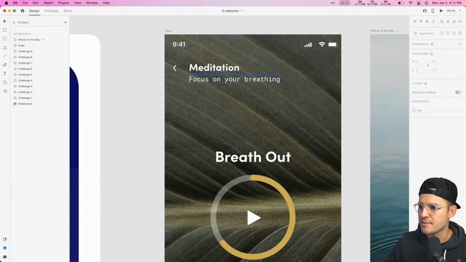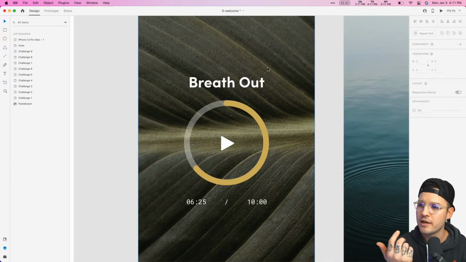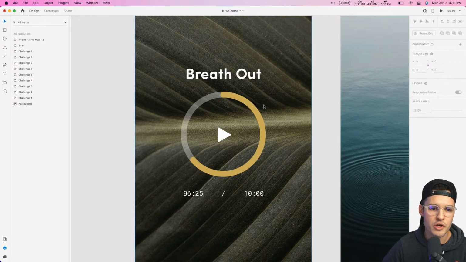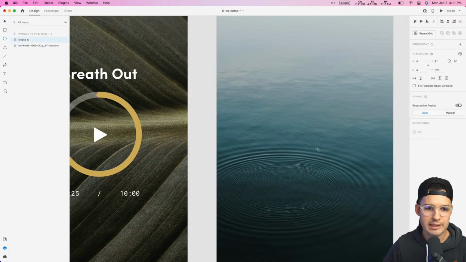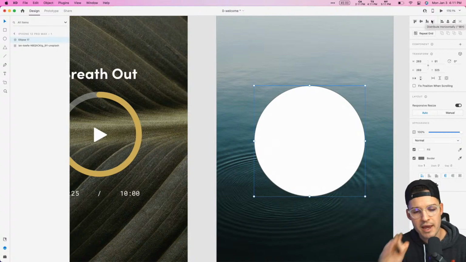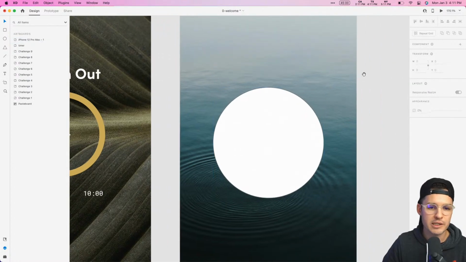I added some text, some typography in our design, and then I made this really cool kind of like pie chart or a timer. And there's a fun little technique that I wanted to show you to create that timer. All you have to do is press E for ellipse and drag an ellipse out. And I always love my alignment tools. Big fan of alignment tools. I just press horizontally and vertically align.